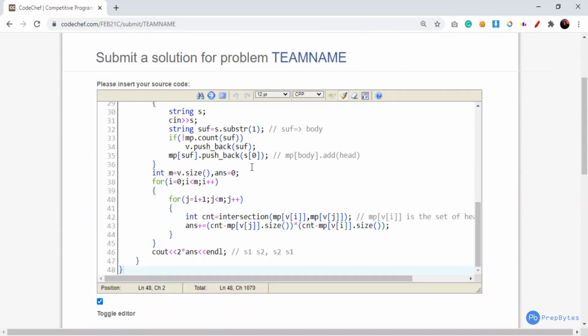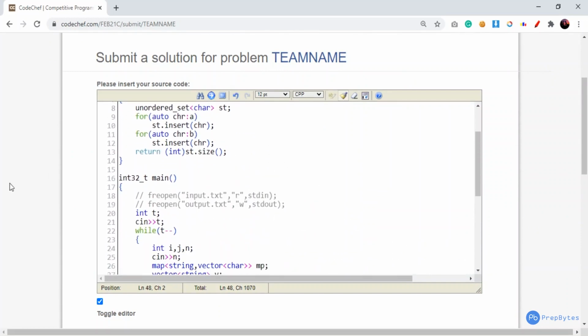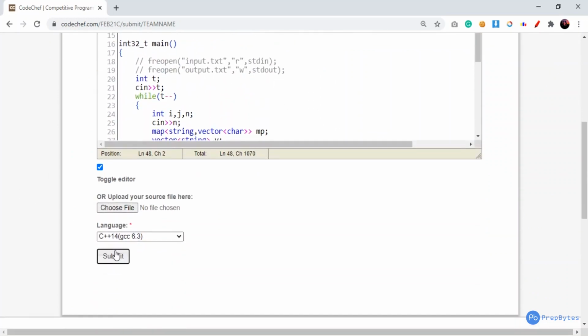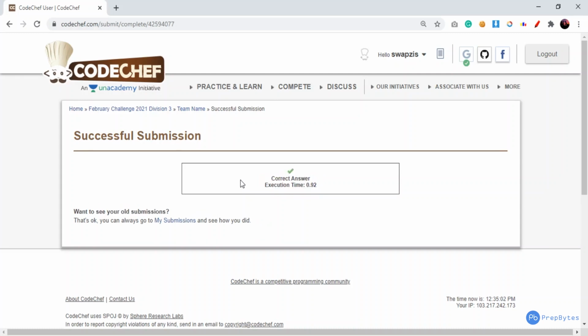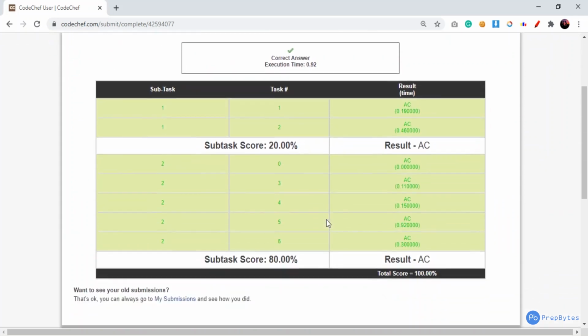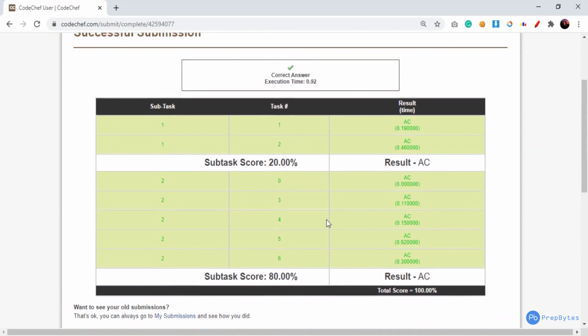Let me paste my code over here. We have successfully commented the freopen lines, and let's submit it. Okay, so you can see that we have got an AC over this solution.